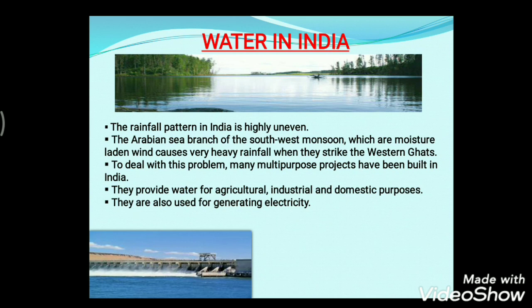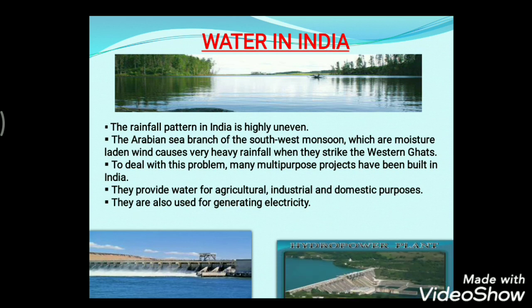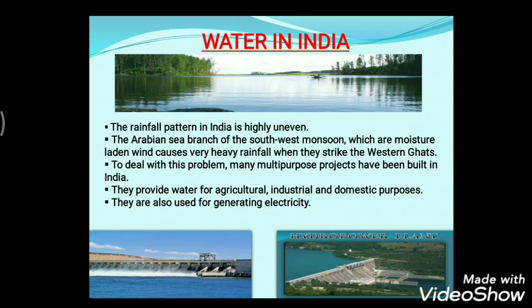Further, they are also used for generating electricity, basically the hydroelectricity that we know. So this is the status of water, that is, the rainfall system in India and how to deal with it.